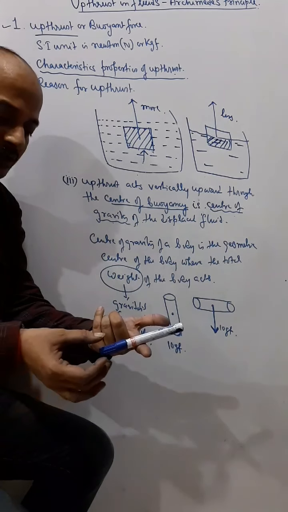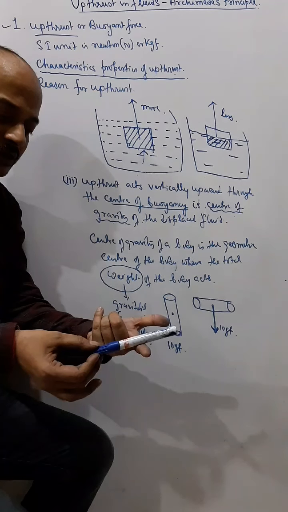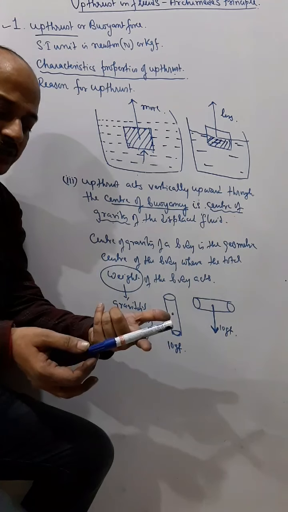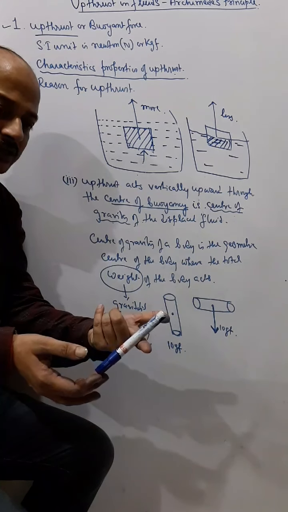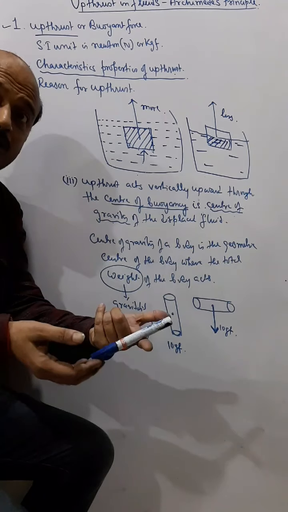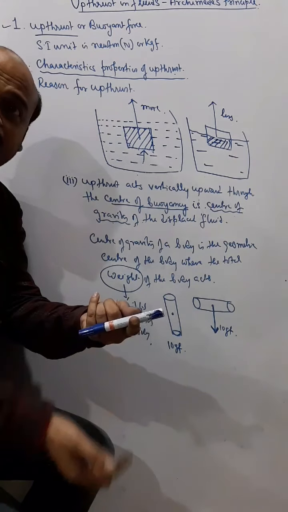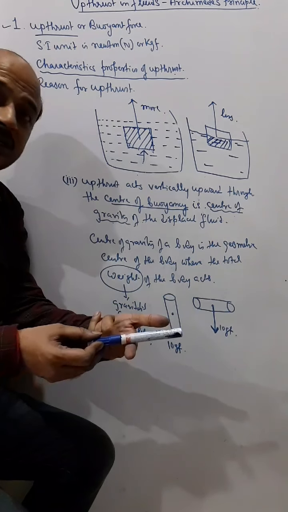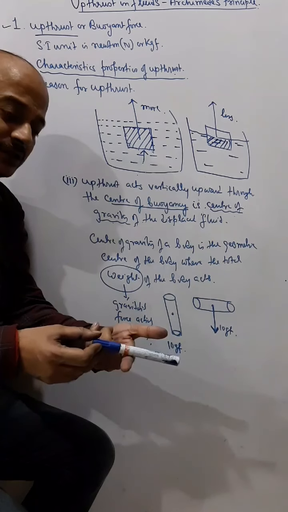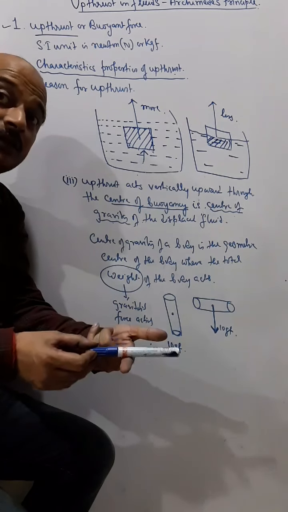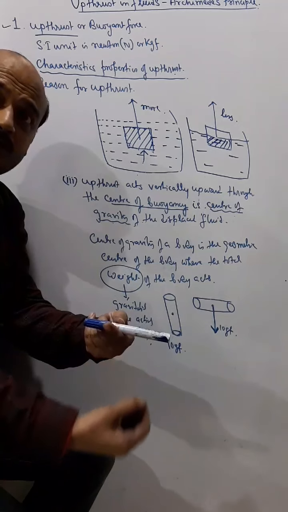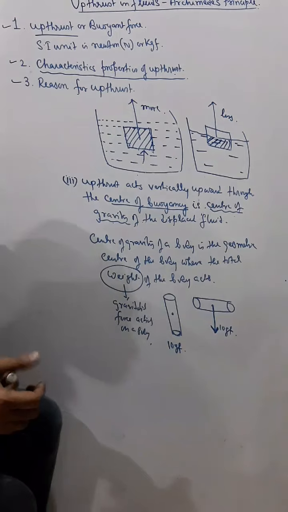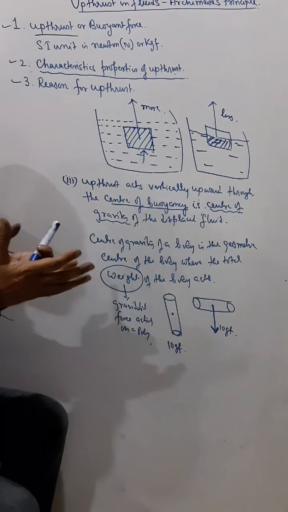Now try to understand, if I just displace the pen, you will see the pen is falling on this side, because the earth is pulling from the center of gravity. And now if I put the center of gravity on that side, you see it will fall that side. So that means the earth is pulling from this part. That is called the center of gravity of the body. So every body has a center of gravity.